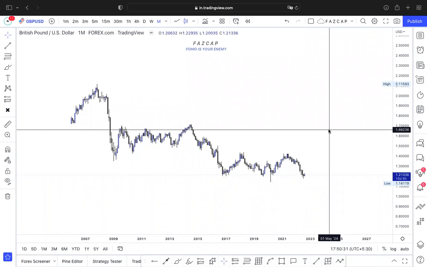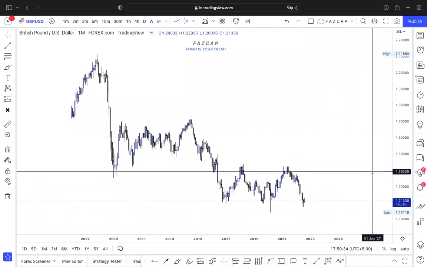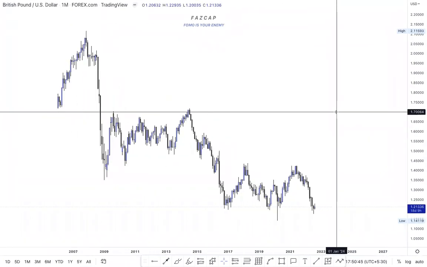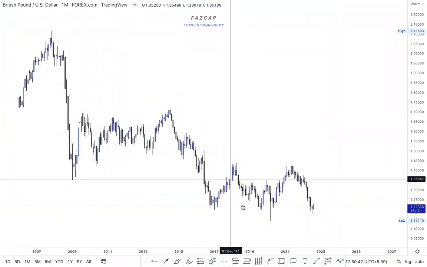So as I was saying, GU. Back to GU. As I've said, EU, what EU was doing, we have gone through EU. So GBP USD monthly chart. Let's see what GU is doing. GU is breaking the monthly structure.